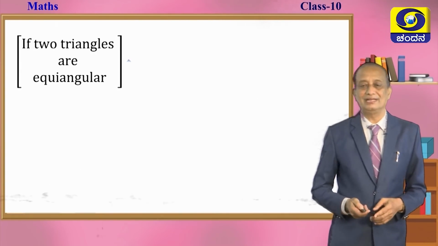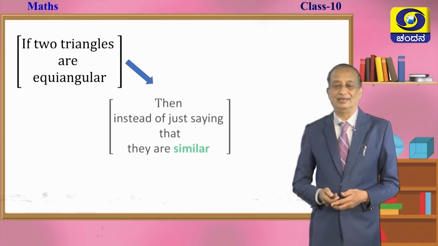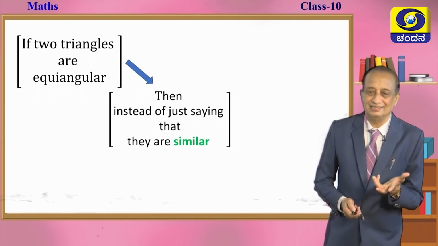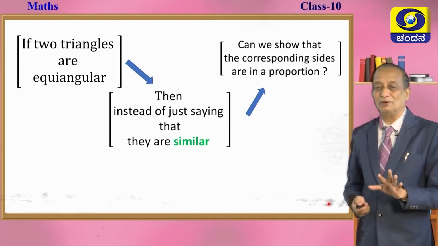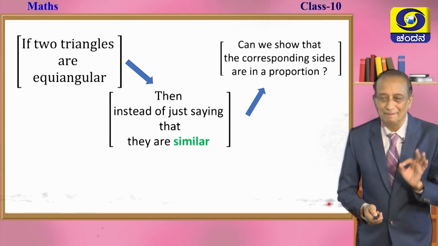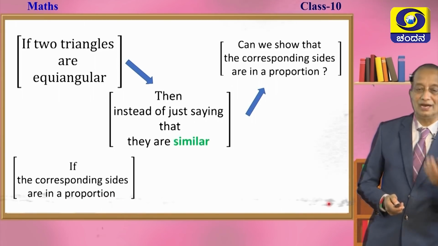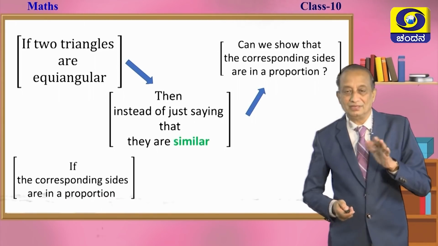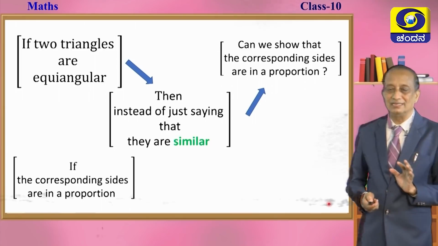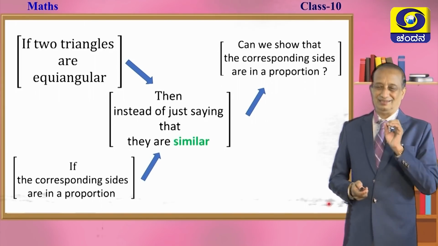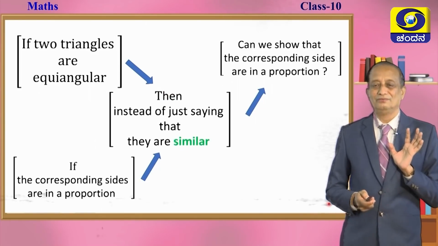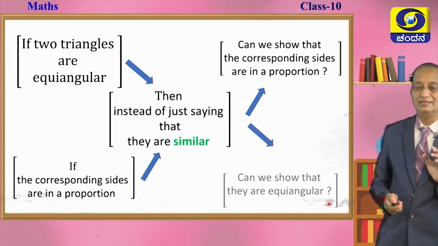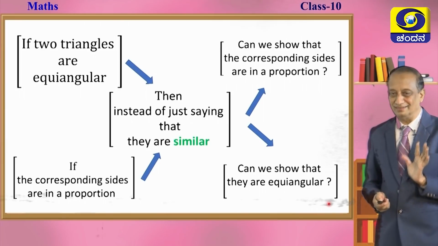Okay. If two triangles are equiangular, then instead of just saying that they are similar, we shall say that their corresponding sides are in a proportion. The converse, the second property: if the corresponding sides of two triangles are in a proportion, instead of simply saying they are similar triangles, we will say they are equiangular.